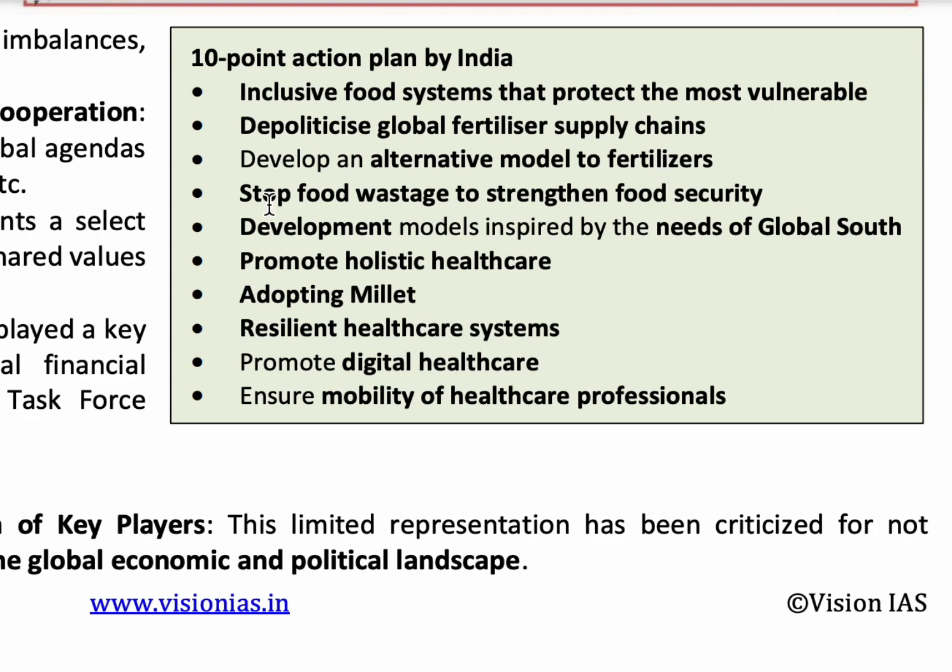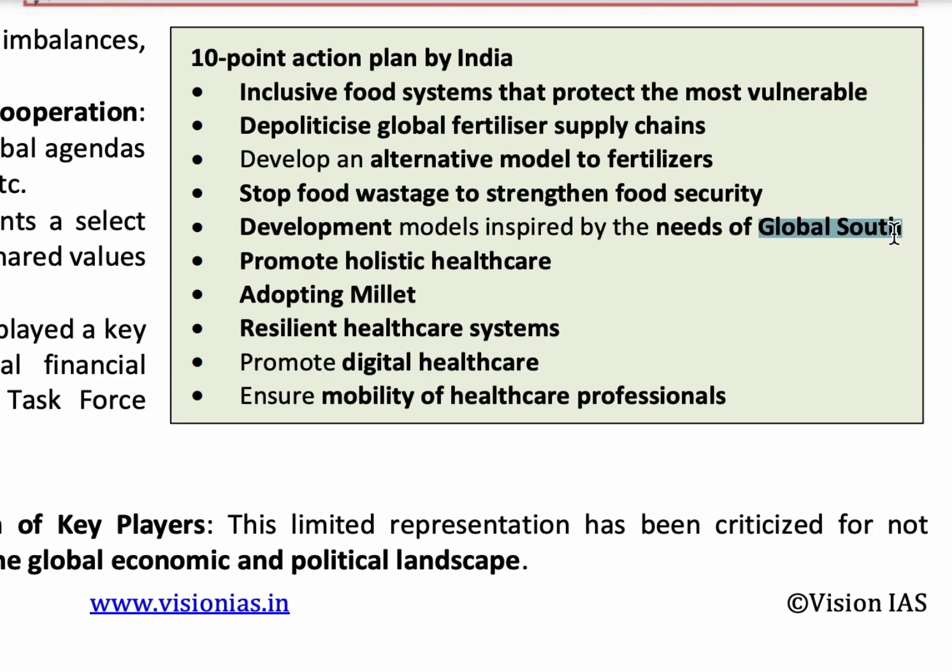And the next one is to stop food wastage, to strengthen food security and to adopt millets. Next is to develop models inspired by the needs of the global south. Here the global south are the regions which are the poorest and the least industrialized countries.